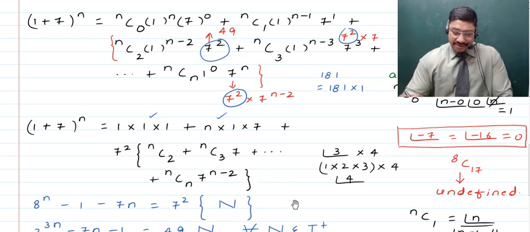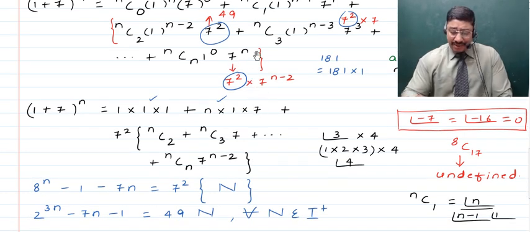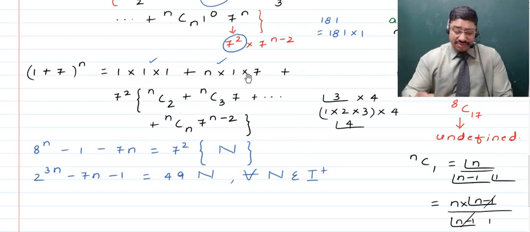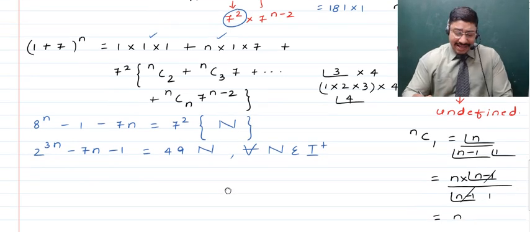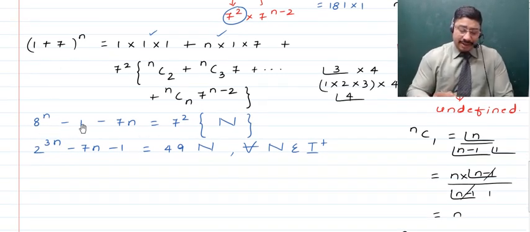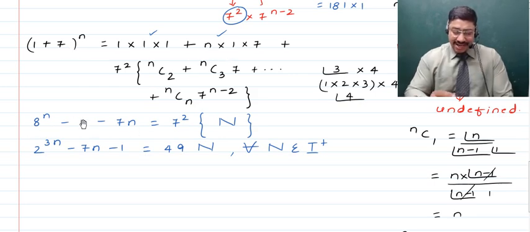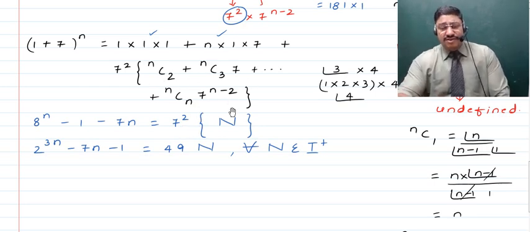And so on. This can be written for the last term as it is going to be 7 raised to the power n, that is the second term raised to the power number in the suffix, but as 7 square has already been taken outside, so 7 raised to the power n minus 2 is what's going to remain, right? Now children, these terms which do not have 7 square or 49 can now be taken over to the left hand side, and as such we will have 8 raised to the power n minus 1, right, from the first term, minus 7n, which will actually become equal to 7 square, which is multiplied with a positive integer or with a number from the set of natural numbers.